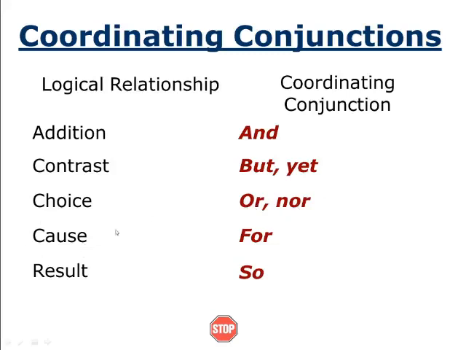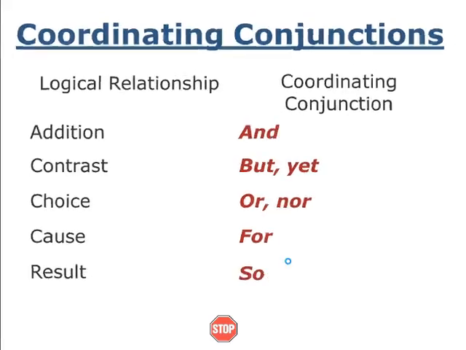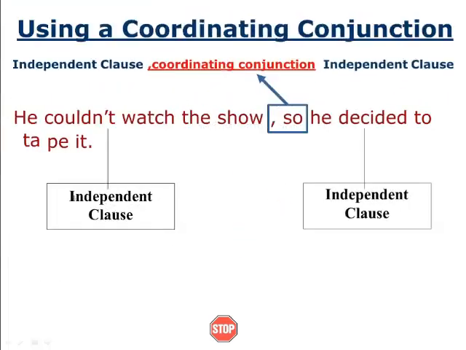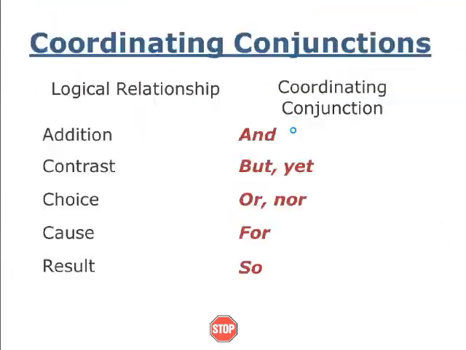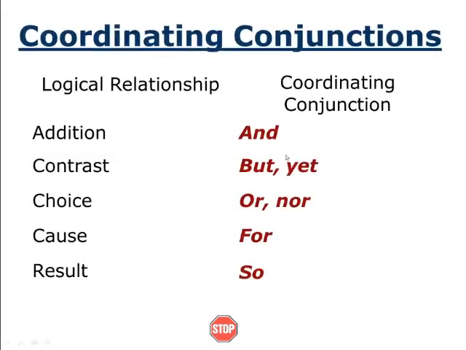Cause: if you want to show a cause, the word is "for". Result: if you show a result, as the previous example, because he could not watch the show, what is the result? So he decided to tape it. This is the result. This way we can use some words to make a compound sentence.